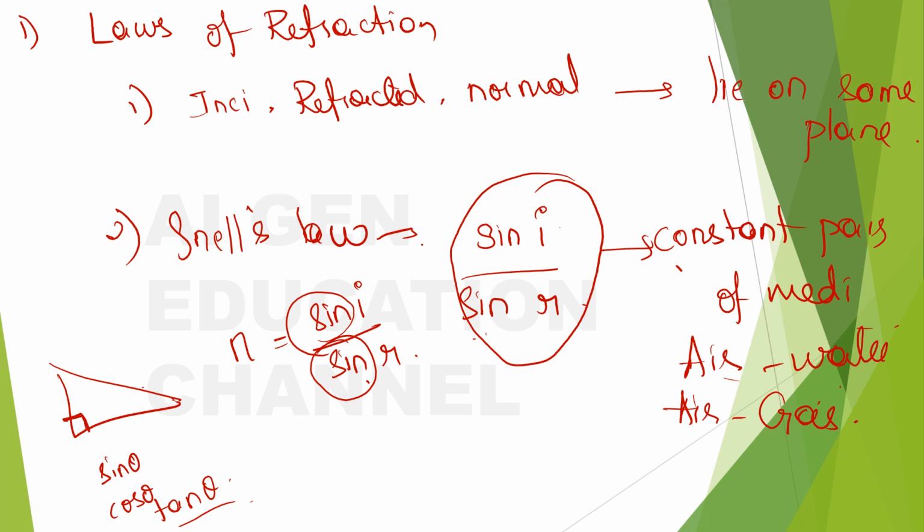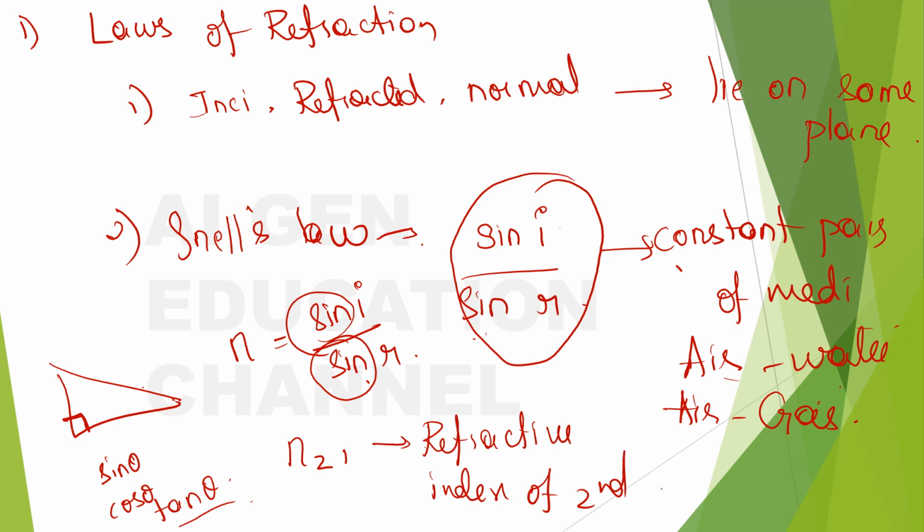Now we will look into refractive index. And the notation here, sorry I forgot to mention, if I say n2 1, it means the refractive index of the second medium with respect to the first medium.